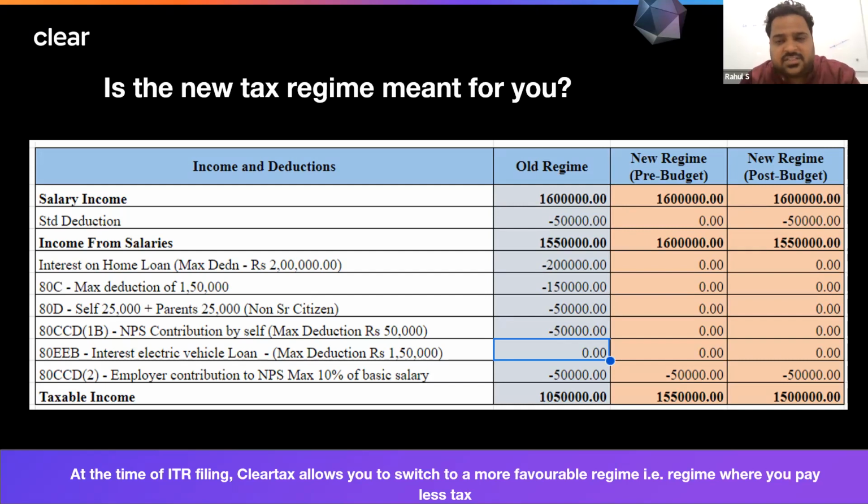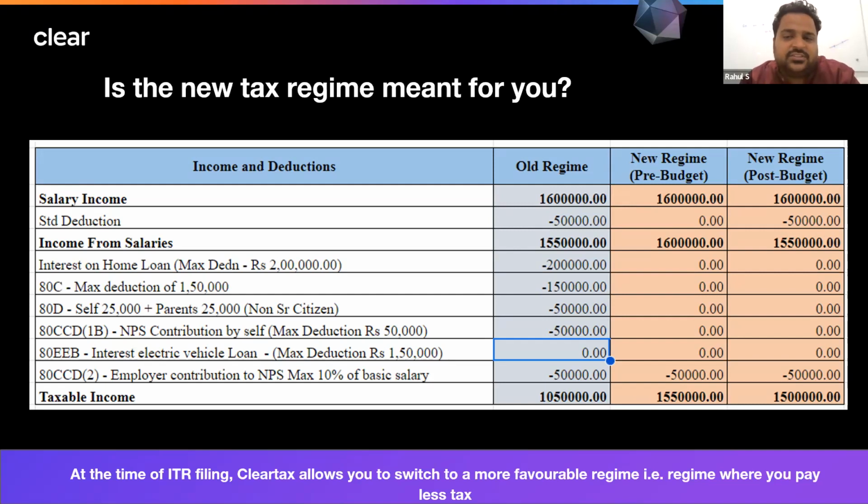So this will help you understand how much benefit we are getting after the budget if we are sticking to the old tax regime or the new tax regime. So we have taken a sample salary of 16 lakhs so that we can have a good amount of income with a good amount of investment options to compare how much tax we have to pay.